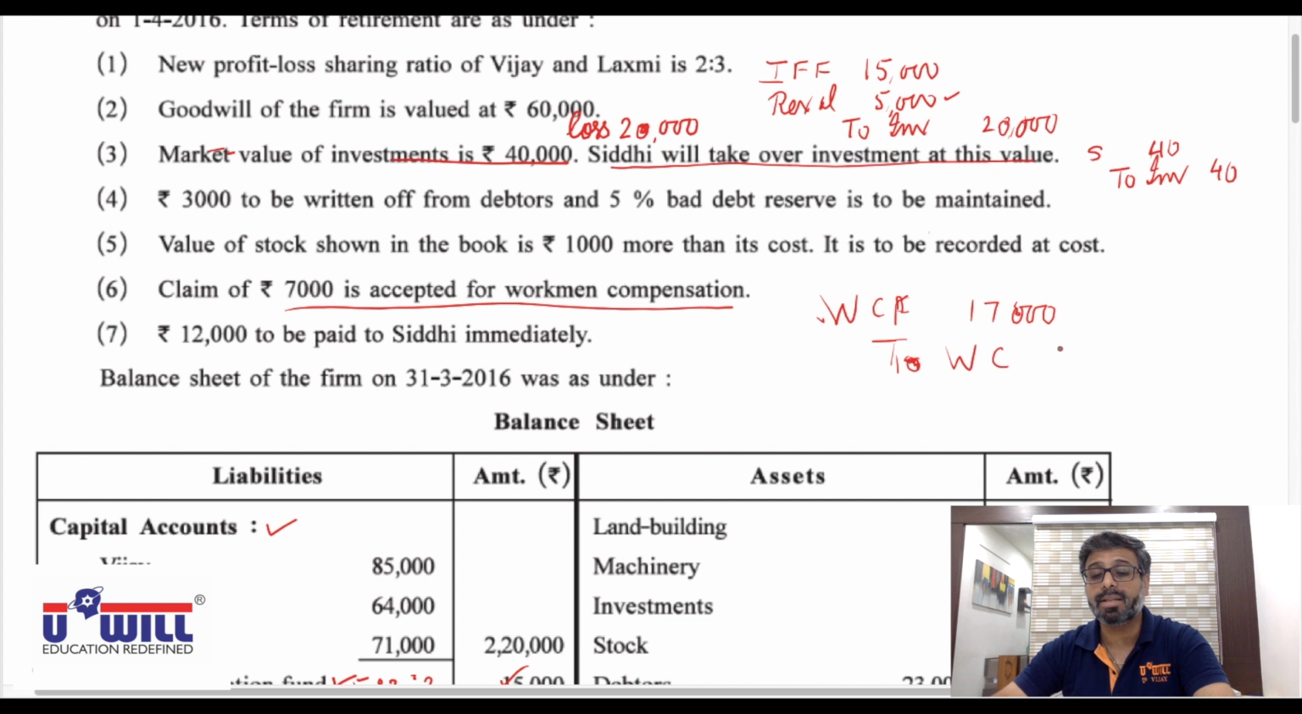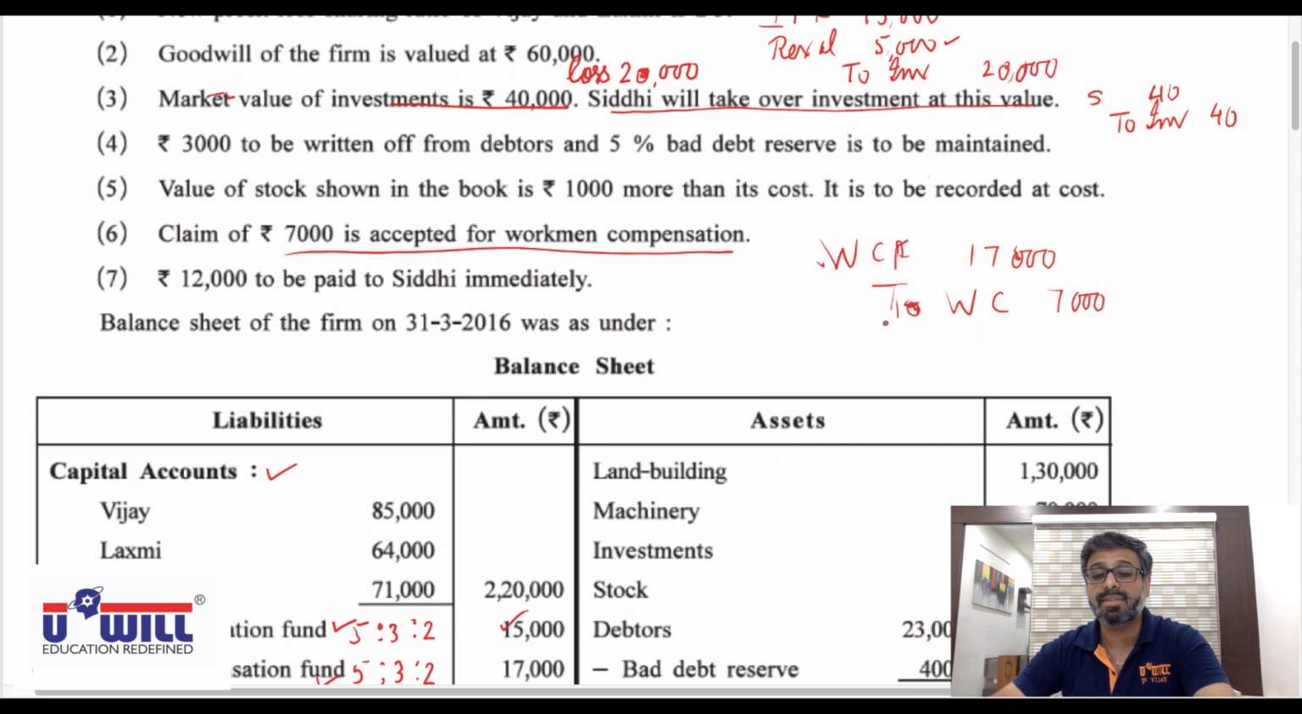And remaining 10,000 we will distribute between the partners. Out of 17,000, remaining 10,000 will distribute between the partners. So to partners capital account we will transfer remaining of 10,000 and in old ratio, that is 5:3:2. Okay, 10,000 will distribute in the ratio of 5:3:2.